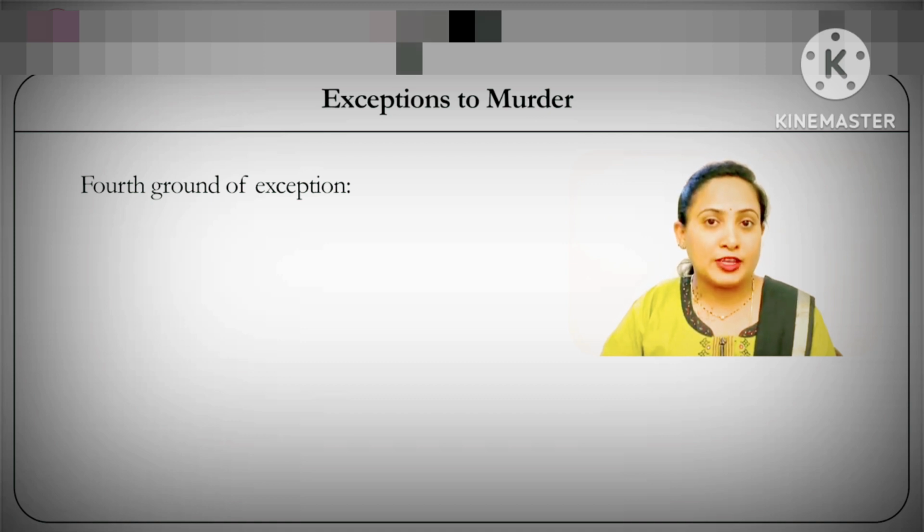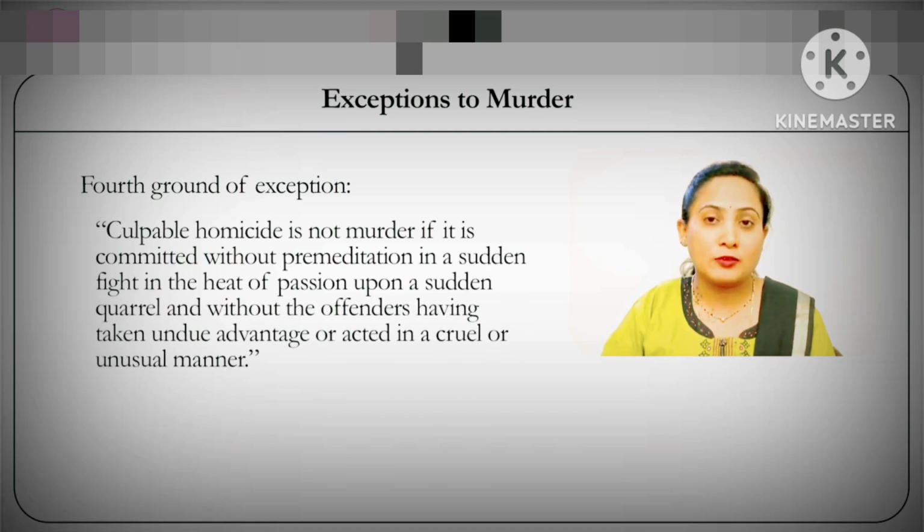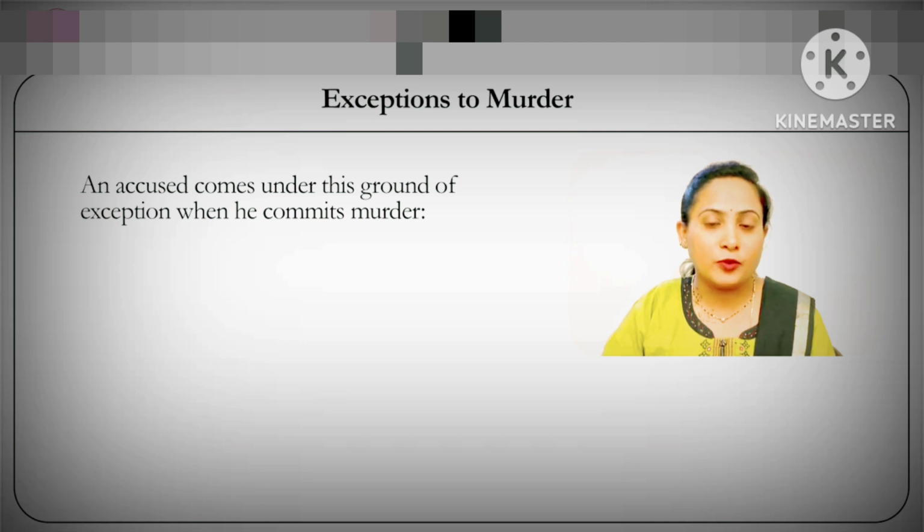The fourth ground of exception to section 300 says that culpable homicide is not murder if it is committed without premeditation in a sudden fight, in the heat of passion, upon a sudden quarrel, and without the offender having taken undue advantage or acted in a cruel or unusual manner. An accused comes under this ground of exception when he commits murder during a sudden fight, again not being one which is pre-planned by the parties to the fight, and this is something that is being done by the parties without any premeditation, that is, the accused had not pre-planned the offense or its commission.